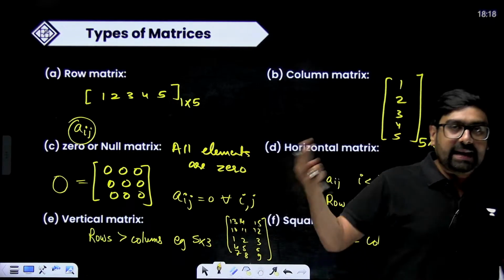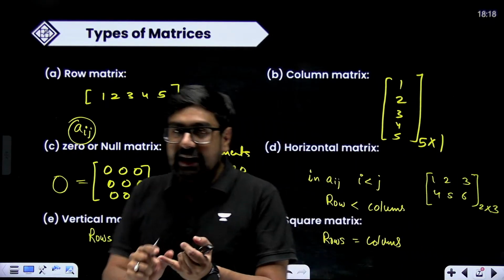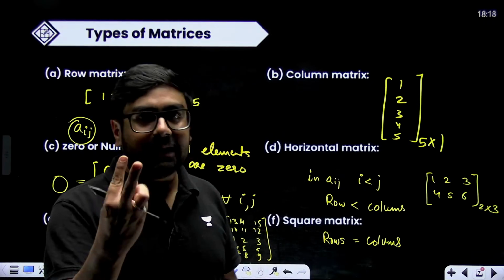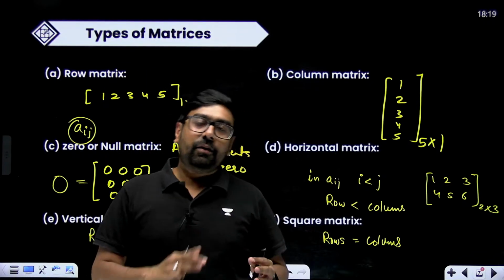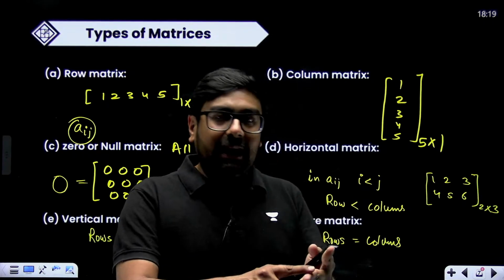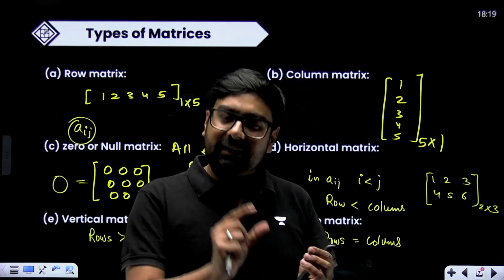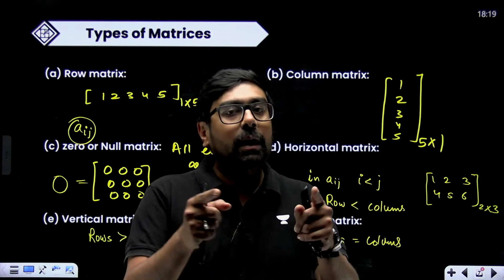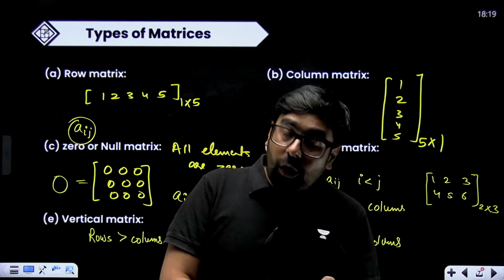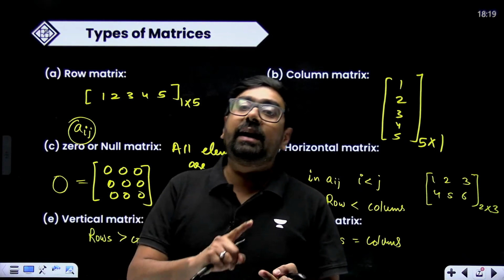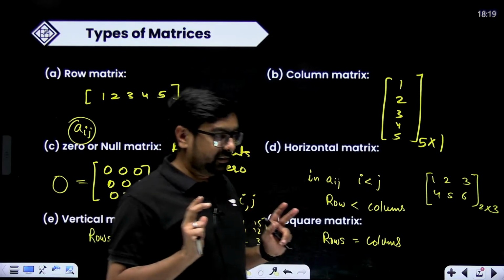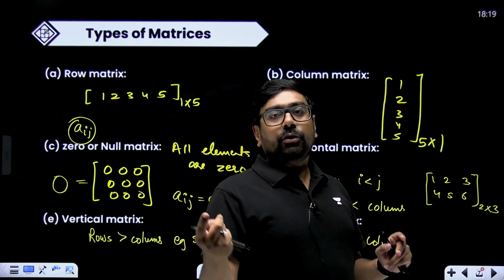Second day what you can do? Second day you do matrices, determinants, and linear programming. 3 chapters. Third day you do vectors, 3D, and probability. Vectors is a bit longer, but 3D is a small chapter. Probability is also an easy and small chapter. Cover all the examples, all the questions of NCERT, and your exemplar book along with sample paper questions. And last day you can do calculus.